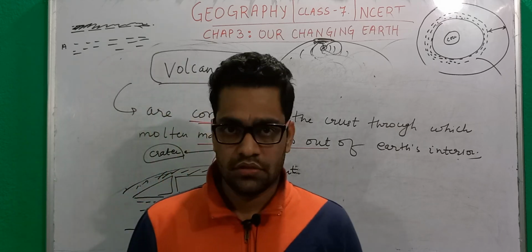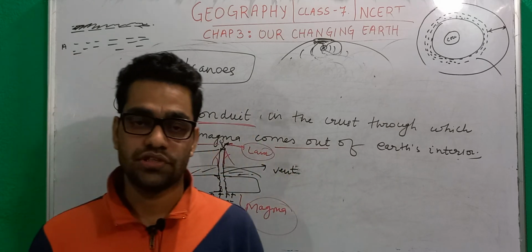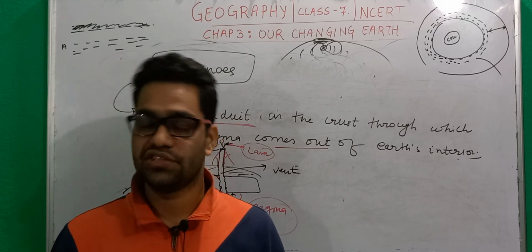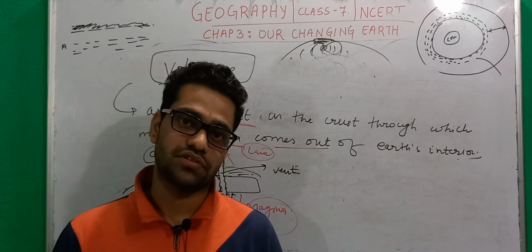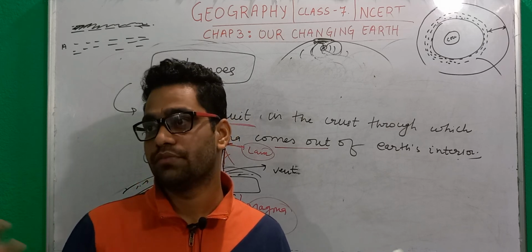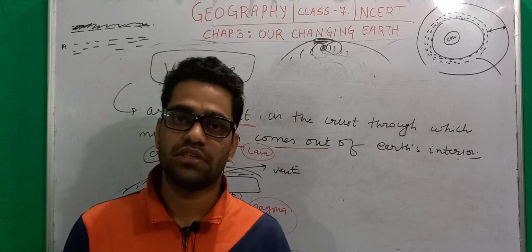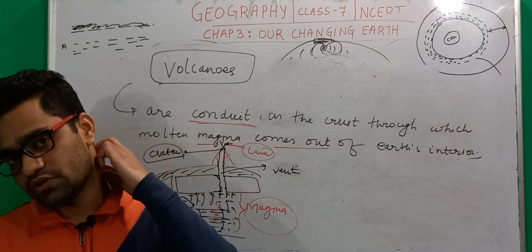Earthquakes and volcanoes of course cause many changes on the Earth's surface. Suppose there is an earthquake; it will suddenly cause a huge amount of destruction. It will cause buildings and bridges to fall. You come across this whenever you see news from one part of the world or another.